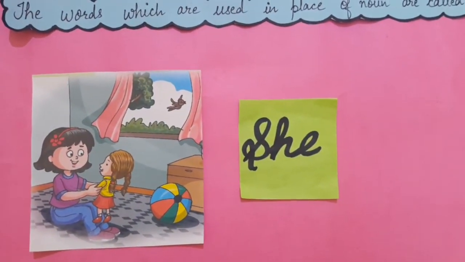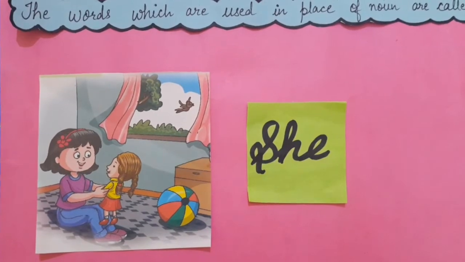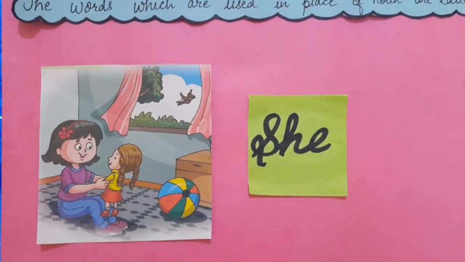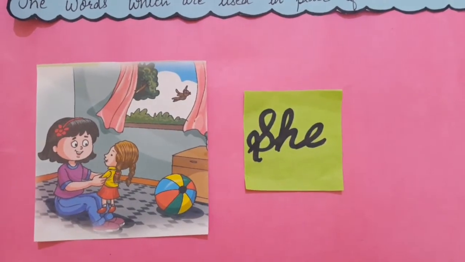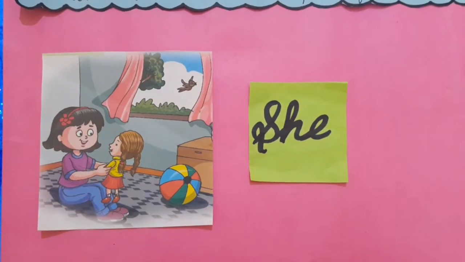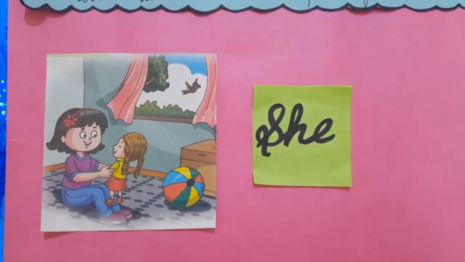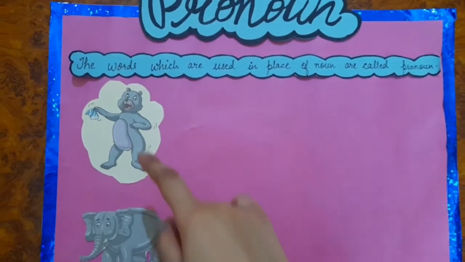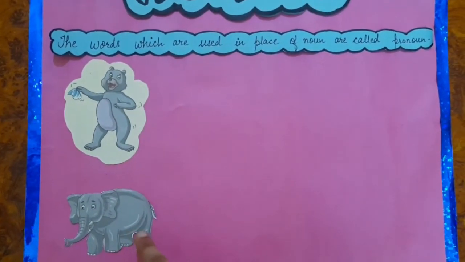So students, we use pronoun she in the place of a girl or female. Okay? And use he in place of boy or man. Okay? Now next, look at this picture, students. This is bear and this is elephant.